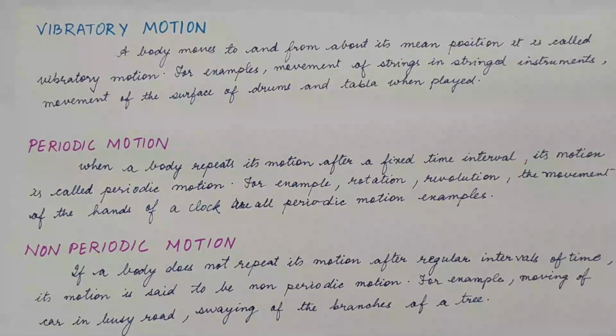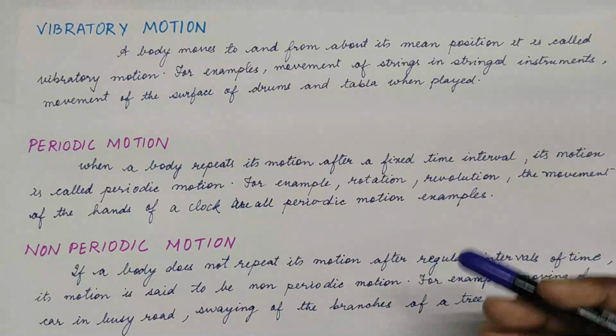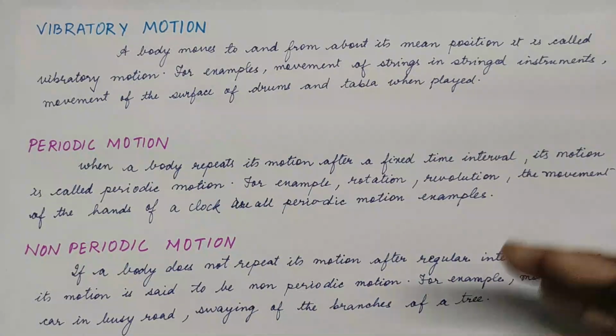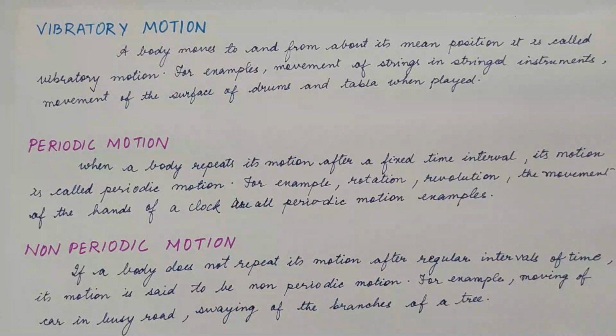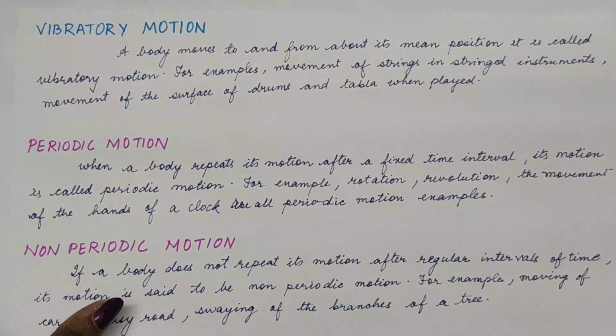And just the opposite of that is non-periodic motion. It is the motion of a body which does not repeat its motion after a regular interval of time. Like for example, if you're moving in your car on a busy road, sometimes you go fast when the road is clear and you become slow when the road has a lot of traffic. So your motion is called the non-periodic motion. Then swaying of the branches of a tree. It may sway faster one time, then slower, or may not sway at all. So that is an example of non-periodic motion.